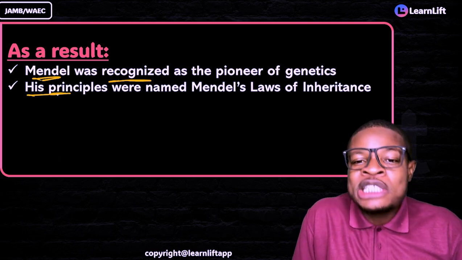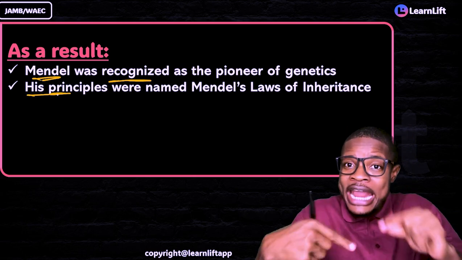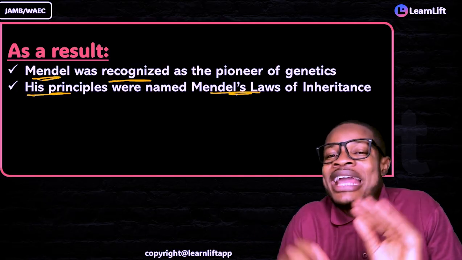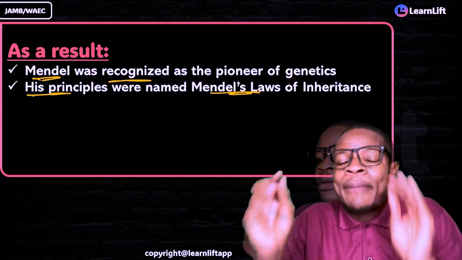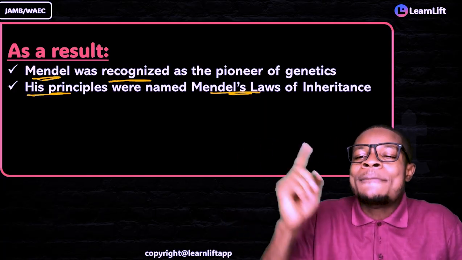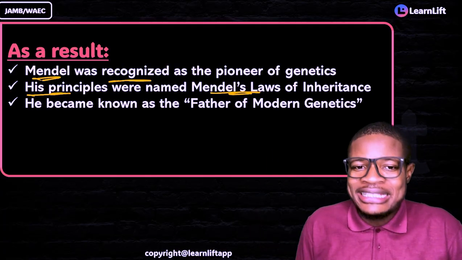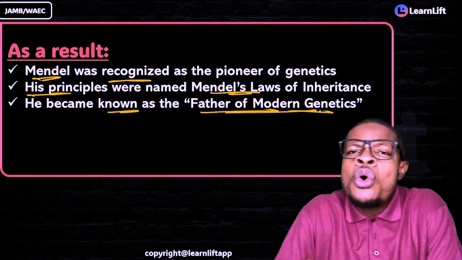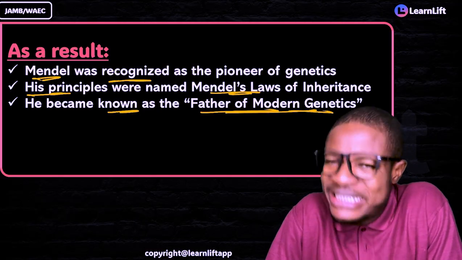Number two, Mendel's principles were now named after him. So we called it Gregor Mendel's laws, or Mendel's laws of what? Inheritance. And don't forget that he became known as the father of modern genetics. So who is the father of genetics? Gregor Mendel.